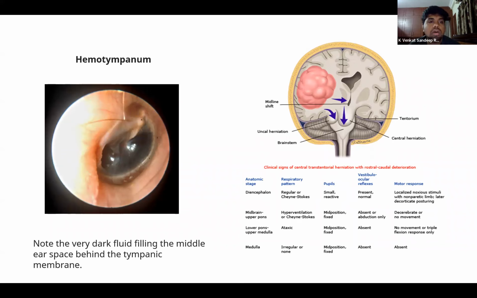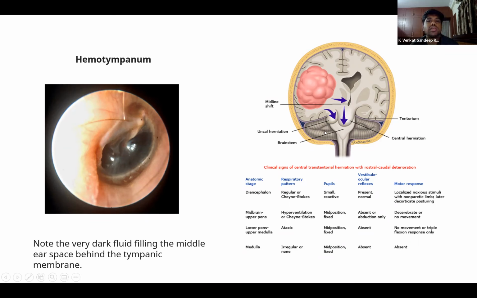So before we initiate therapy, we should look for all the signs of any stroke or any bleeding. In this picture, you can see there is hemotympanum. In these conditions, since there is hemotympanum, we can establish the cause of the raised blood pressure to be an increased ICP. So rapid lowering of blood pressure is not warranted. Instead, we try to decrease the raised ICP.